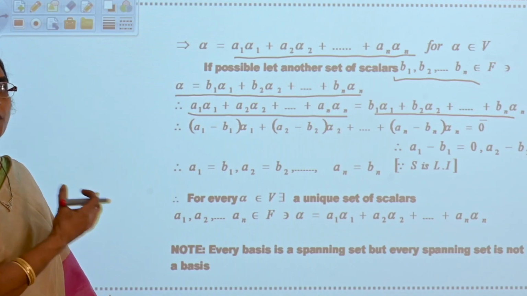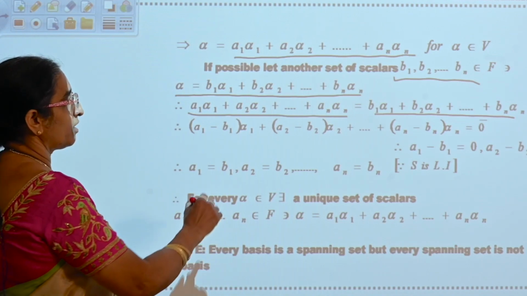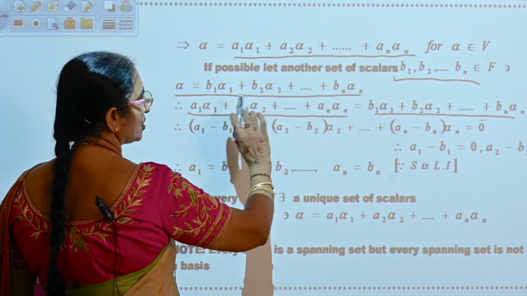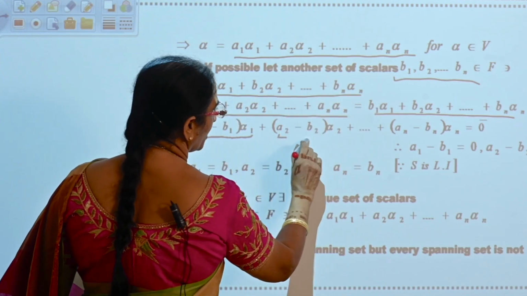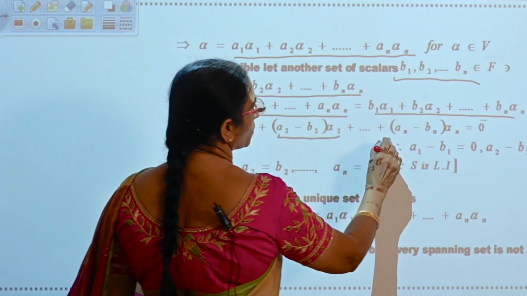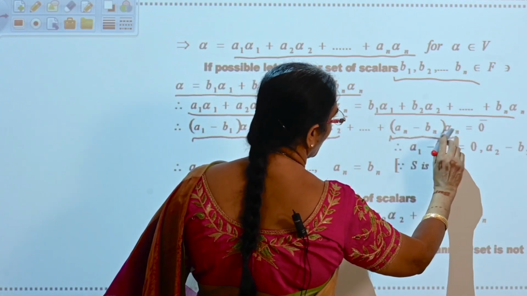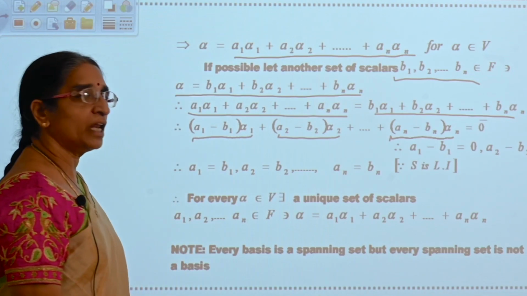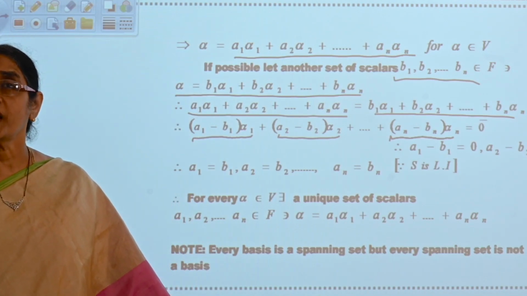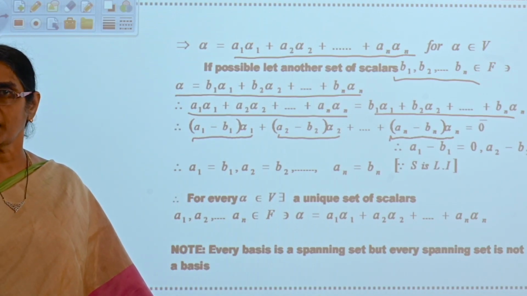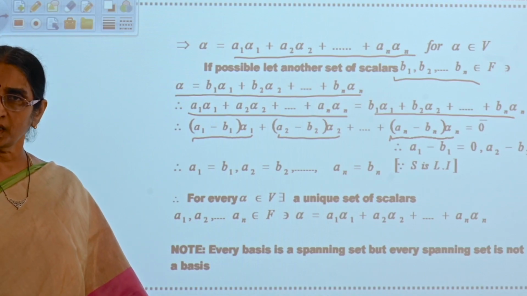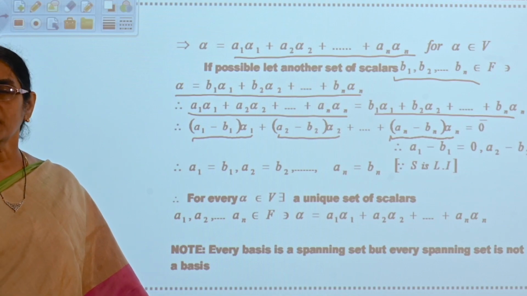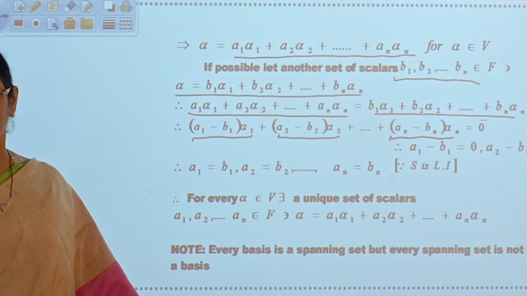Bring all the elements to one side and take common. So you can arrange this equality like this: a1 minus b1 into alpha 1, a2 minus b2 into alpha 2 plus so on an minus bn into alpha n is equal to 0. What are alpha 1, alpha 2, alpha n? They are the elements of the set S. What is S? S is a basis. When is a set said to be a basis? If it is linearly independent and L of S is equal to V.